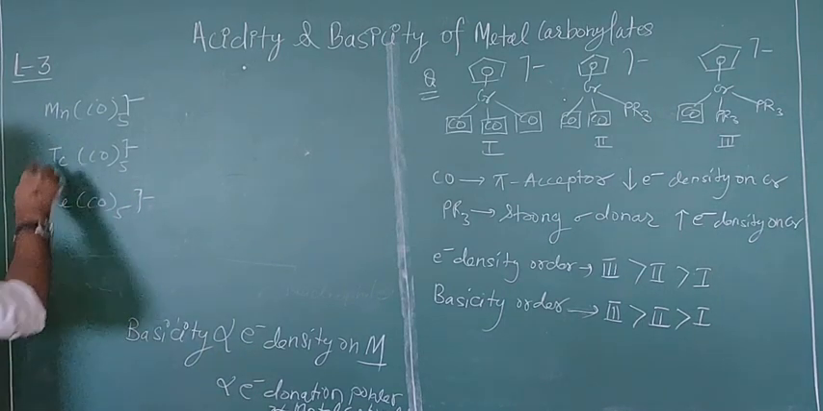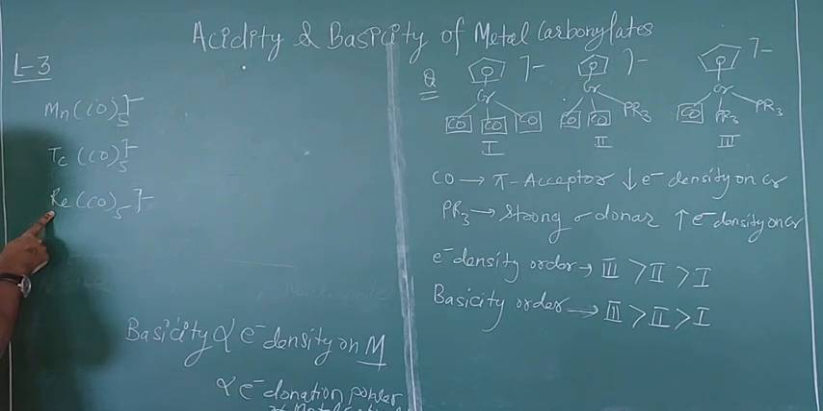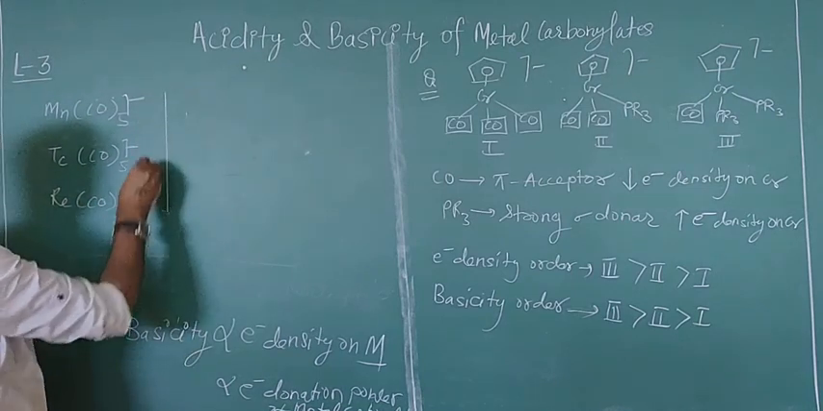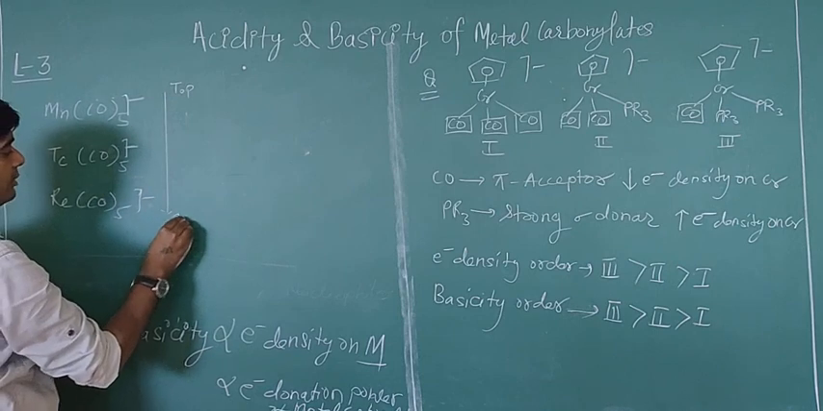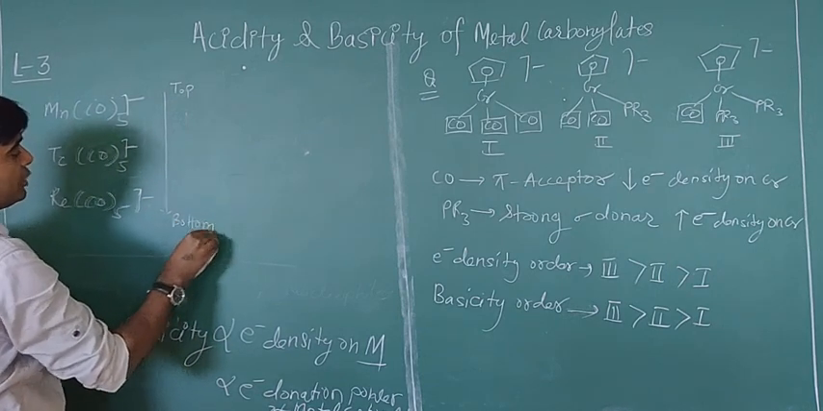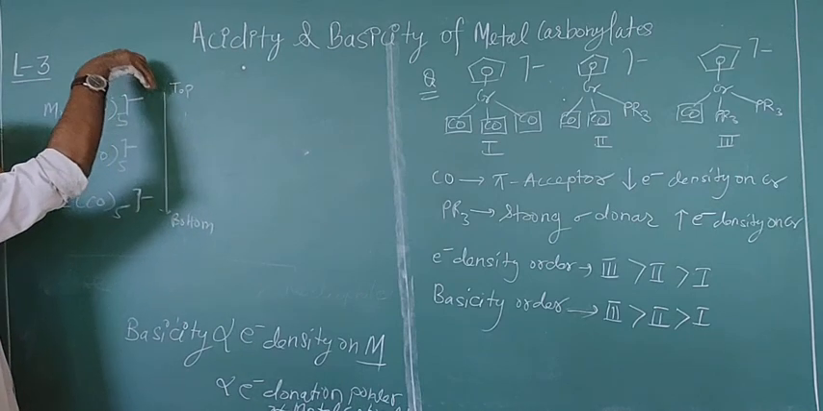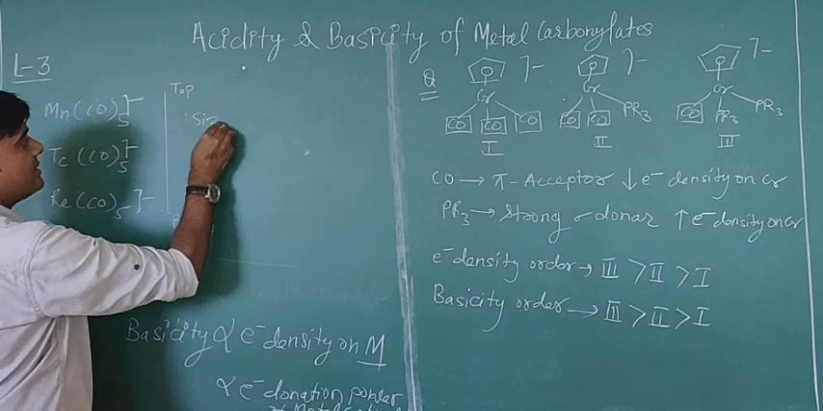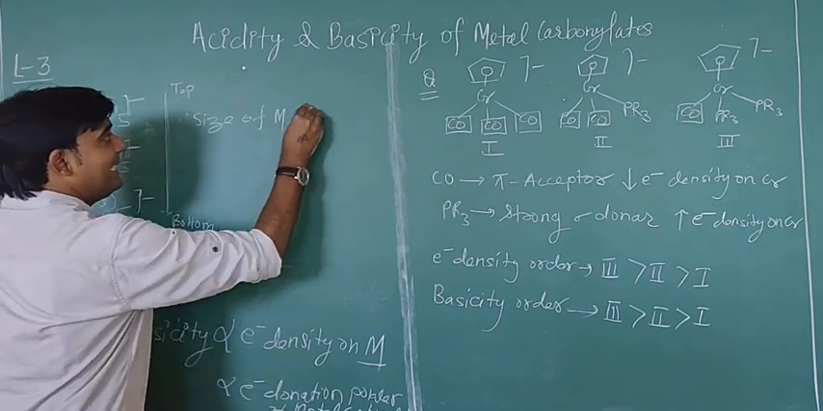But there is a difference. This is a first transition series element, this is second, and this is third. That means if you are moving from here to here, this is bottom, and this is top in the periodic table. In the periodic table you are moving in the group from top to bottom, so the size of the metal will increase.